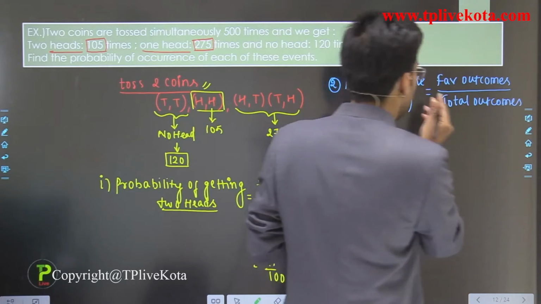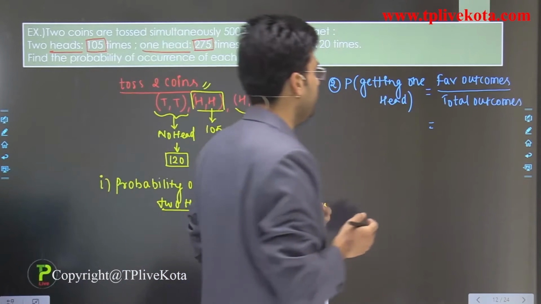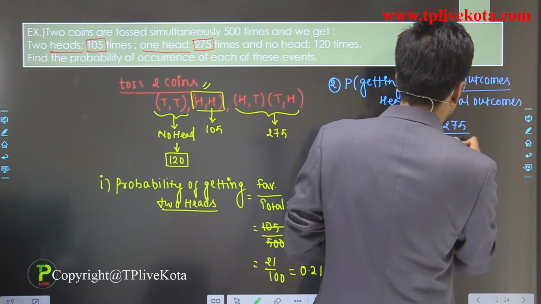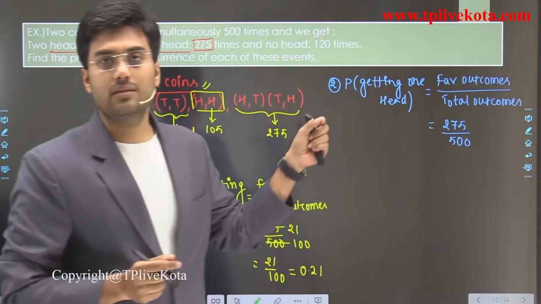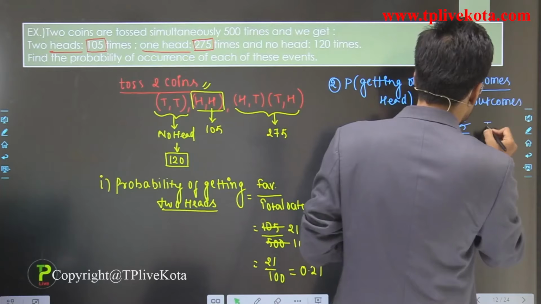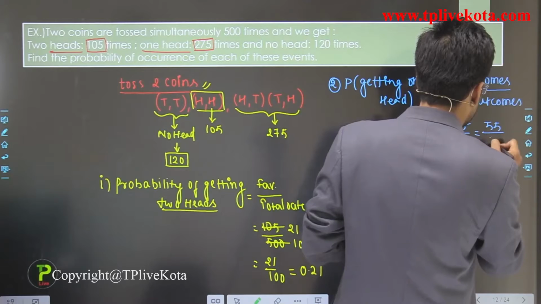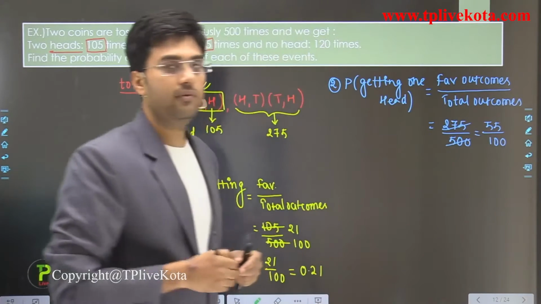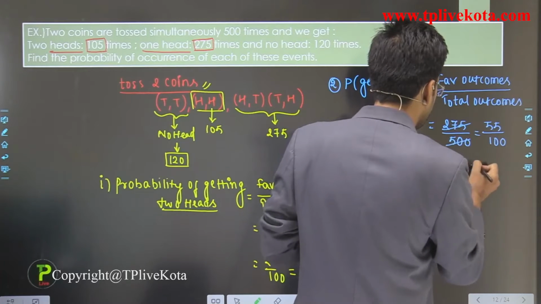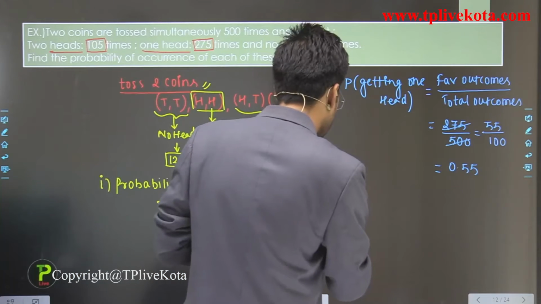Students, for this case favorable outcomes are 275 divided by 500. Again we can cancel numerator and denominator by 5. So it is 55 divided by 100, and we can write it as 0.55.